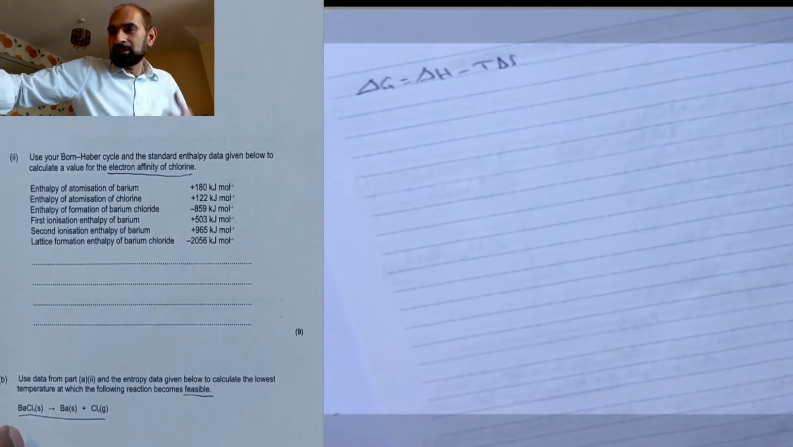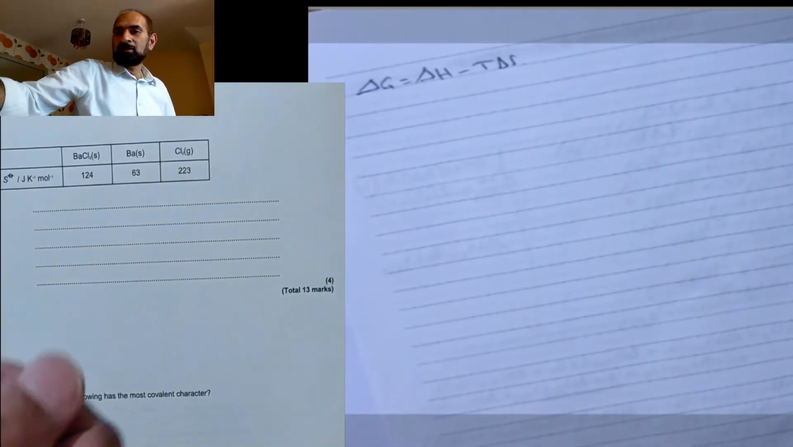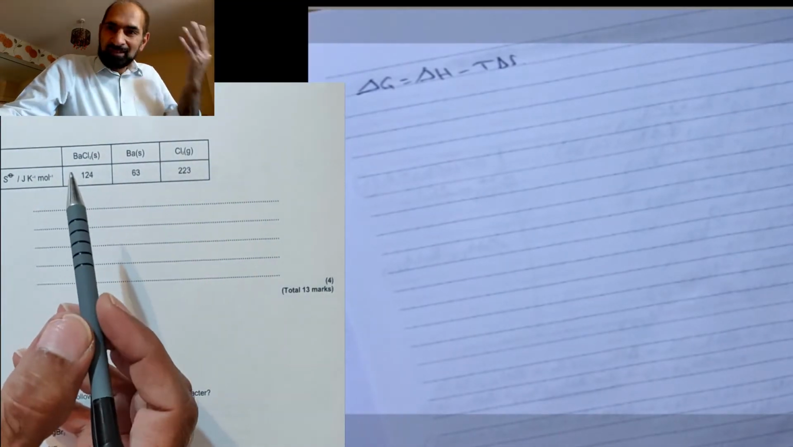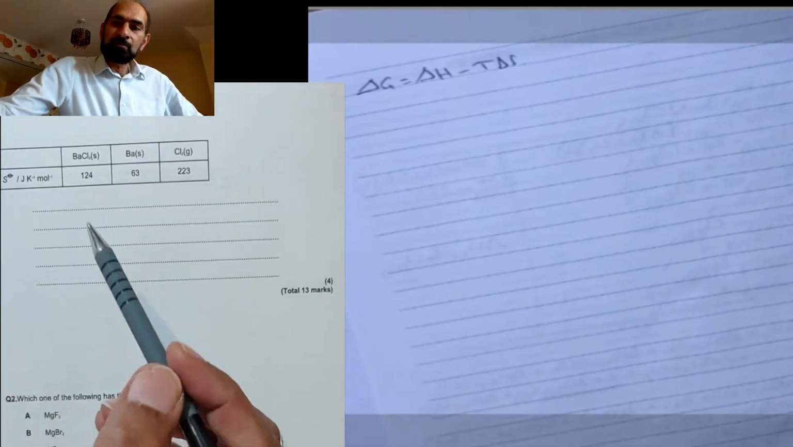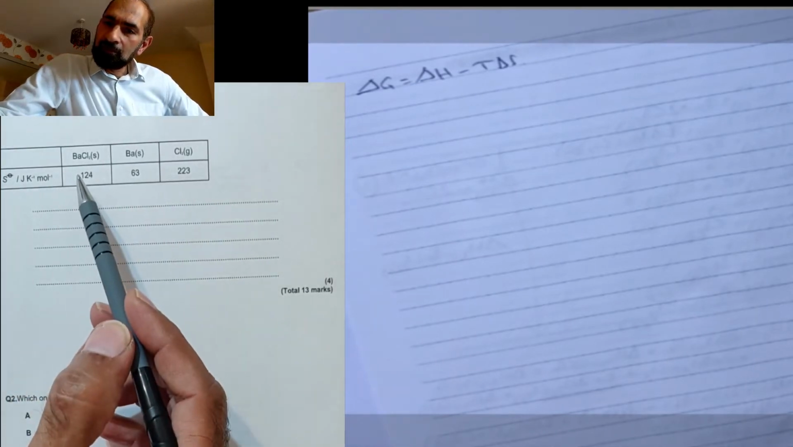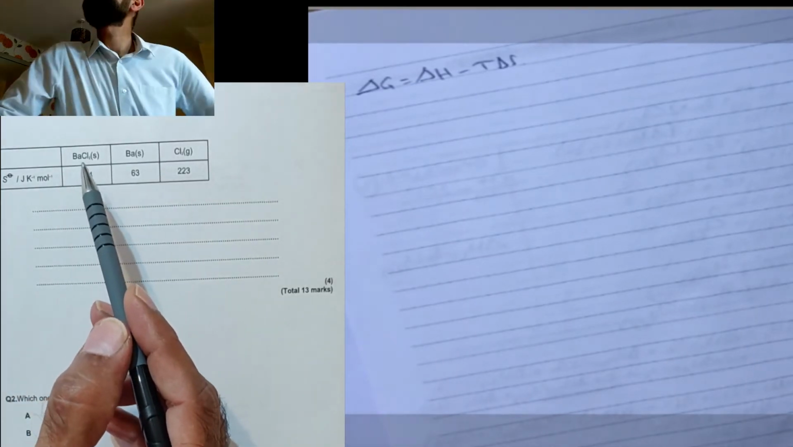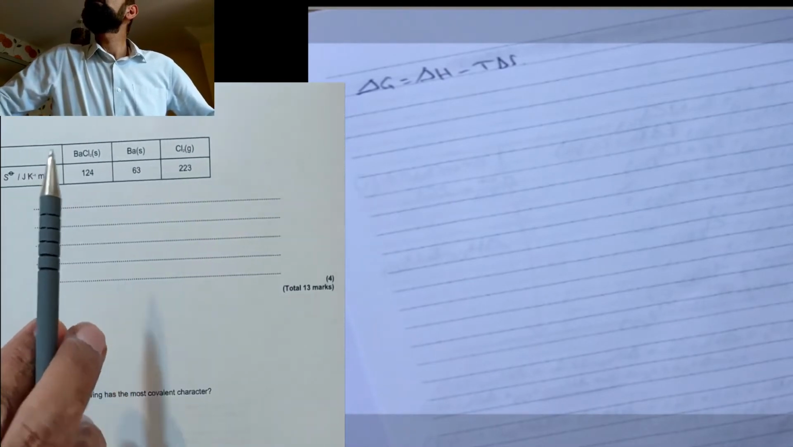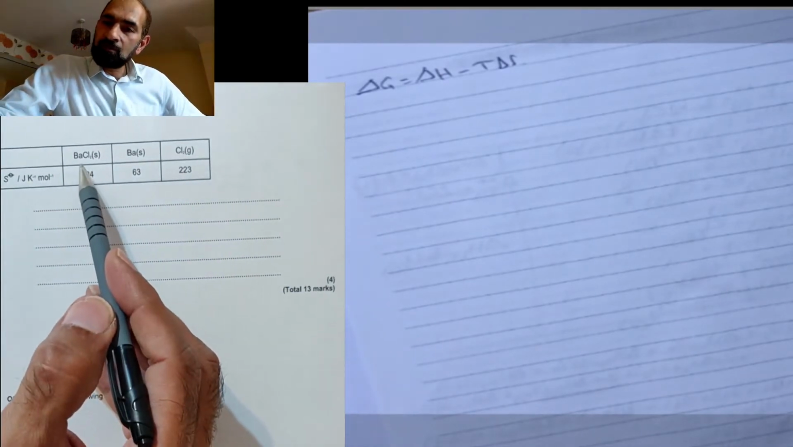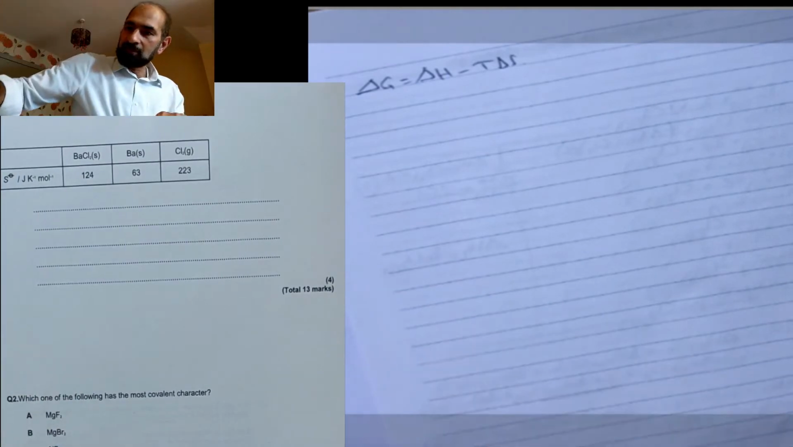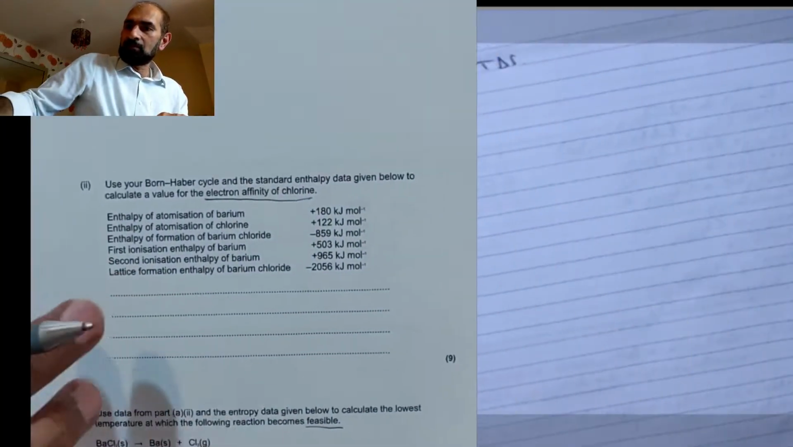Remember, in these videos, I'm going to talk about what I'm thinking as well, so you know what my thinking processes are. So what I'm finding is that they've given us barium chloride, and I might as well write the equation here actually, because I don't want to keep turning it back and forth.